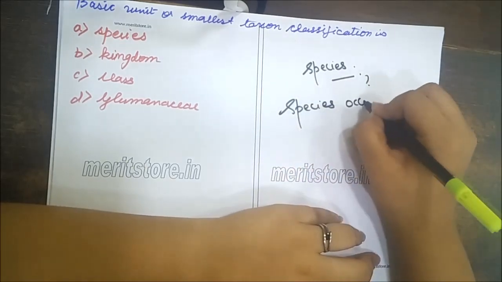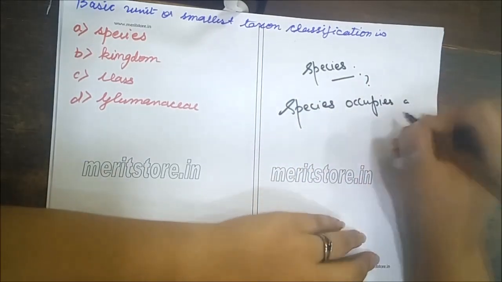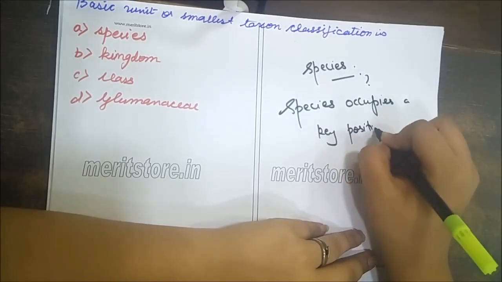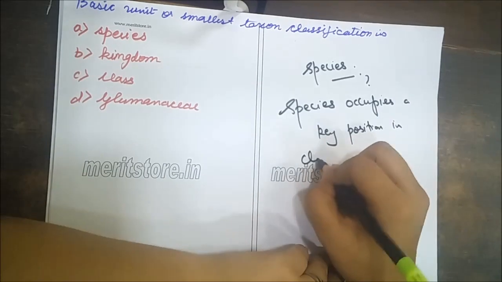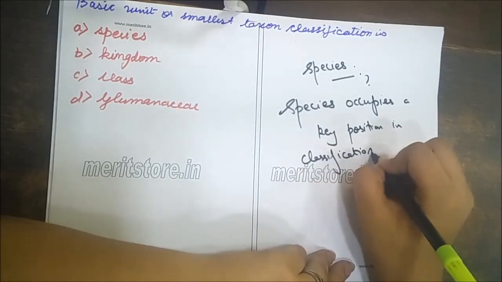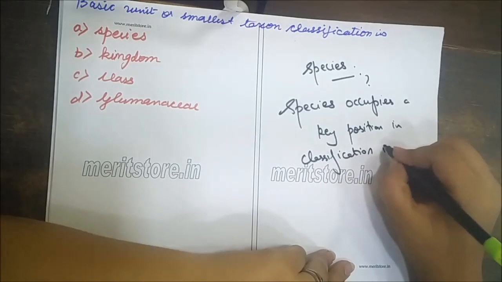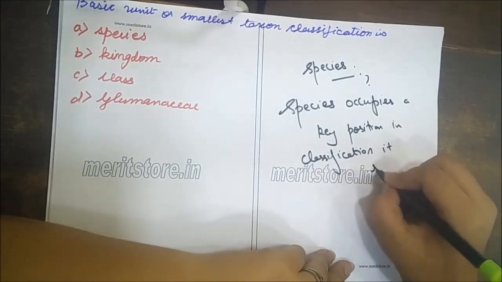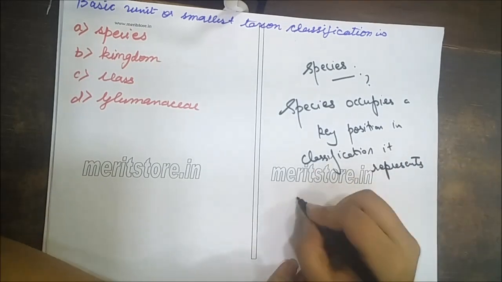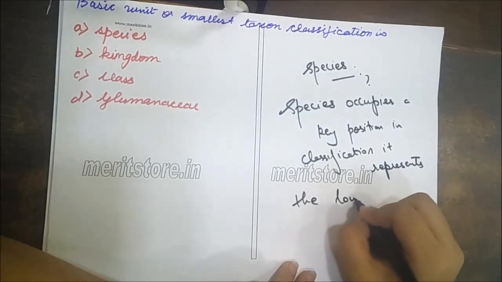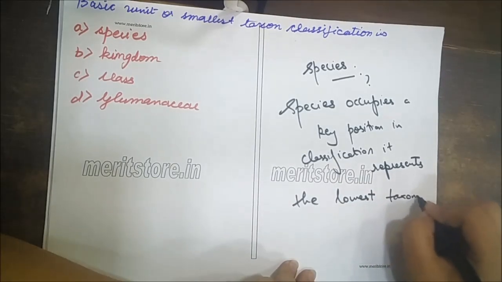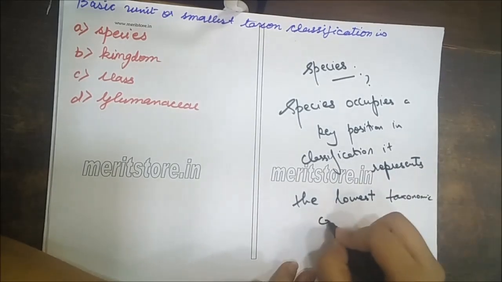Species occupies a key position in classification, which represents the lowest taxonomic category.